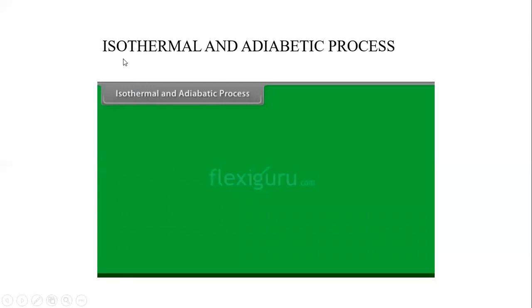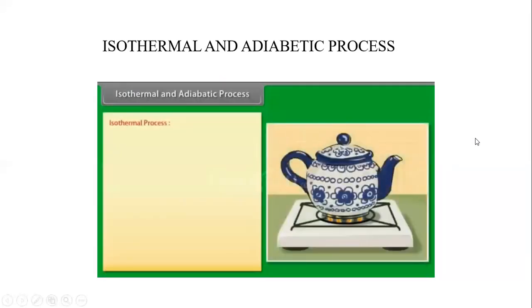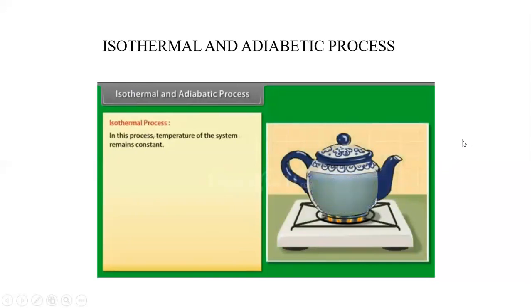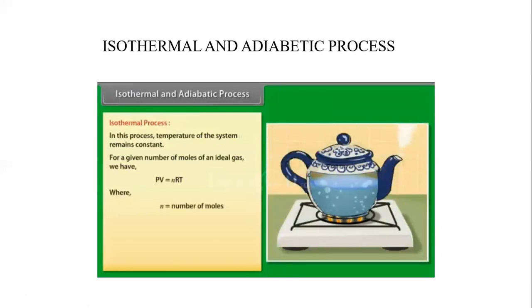Have a look at a video to know about the isothermal and adiabatic processes. Isothermal process. In this process, the temperature of the system remains constant. For a given number of moles of an ideal gas, we have PV equals nRT, where n is the number of moles, T is the temperature of the gas, and R is the universal gas constant.